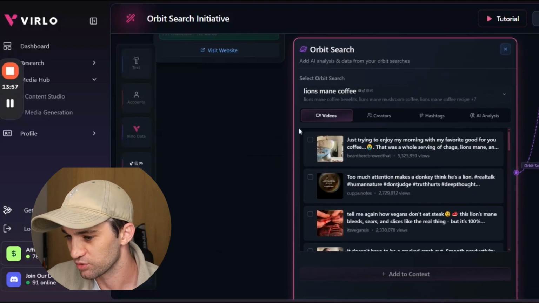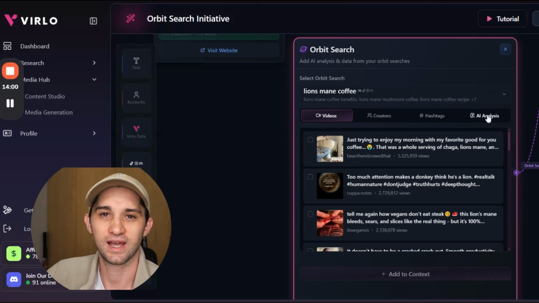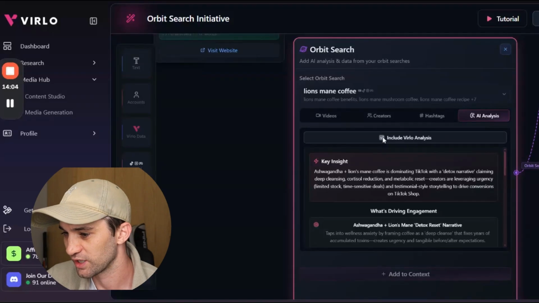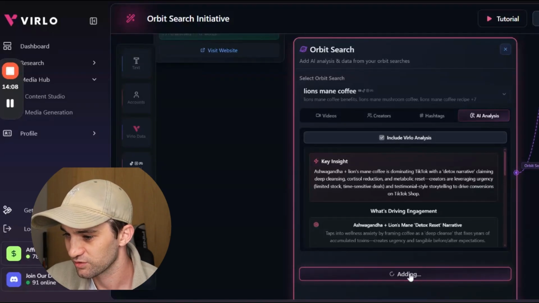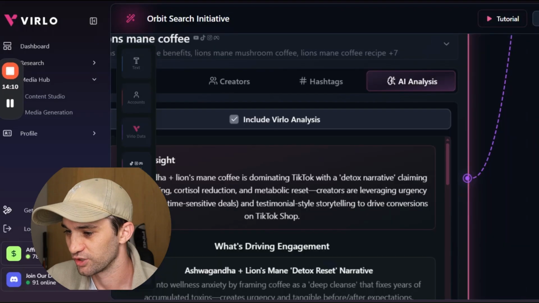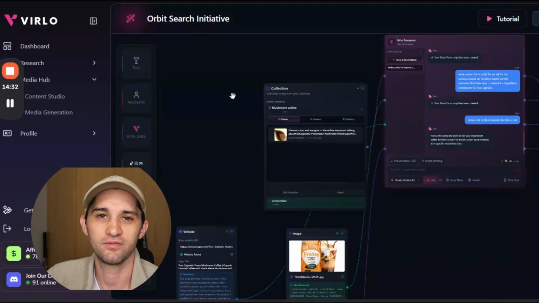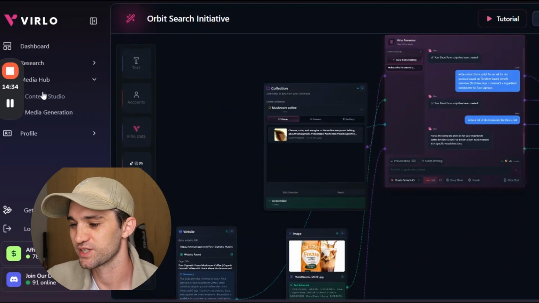And then what you can do is go in and select which videos you want to train the language model with. So if there's specific videos, you can select them here, or what I like to do is just go to AI analysis and then just select this box which says include Virlo analysis, and then you go add to content. So that has now pulled that information that we've just generated straight into the language model.